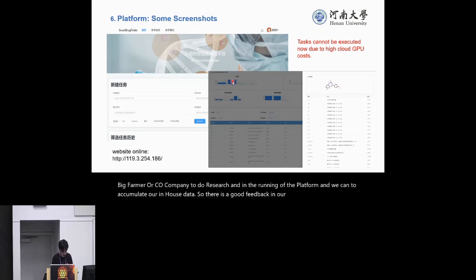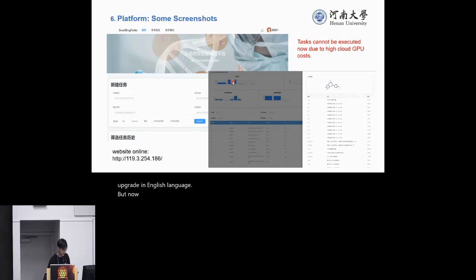These are some screenshots of our platform. This platform is in Chinese, but we will upgrade it to English. But now tasks cannot be executed due to high cloud GPU costs, because I'm a student. I cannot afford the GPU fees.